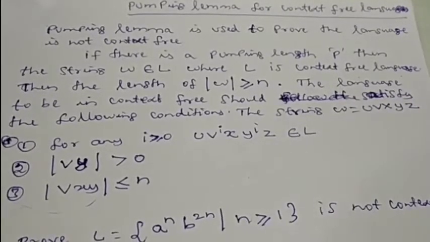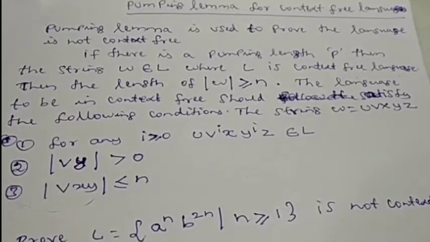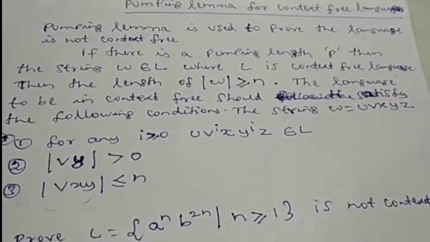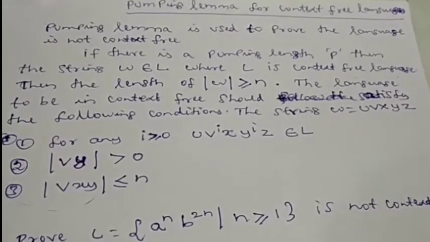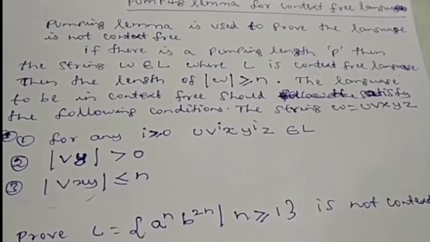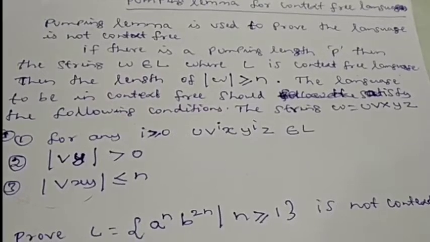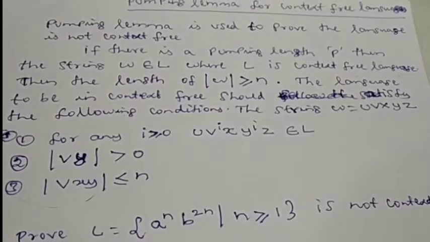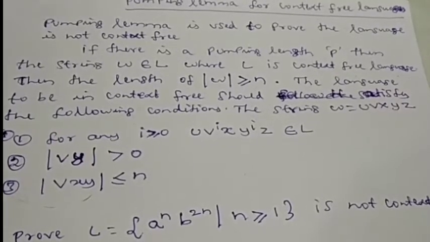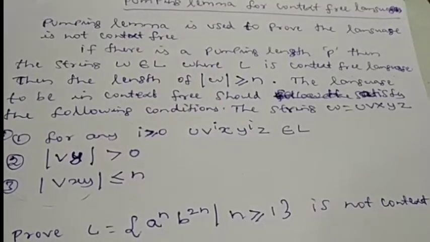In short, in an exercise, a language or a specific language pattern will be given, and we are supposed to prove that the corresponding language is not context-free. So we are going to adopt a set of procedures to prove this. In short, we will have a pattern of the language. In the pattern, we are going to apply a pumping length called P. And this pumping length actually determines the extension of the language.